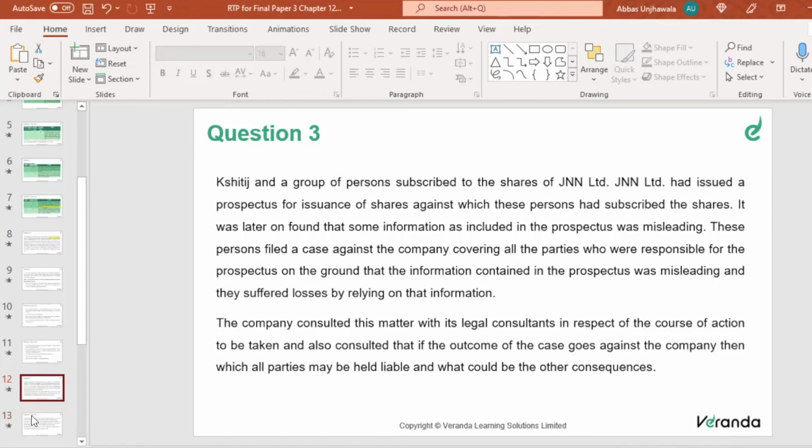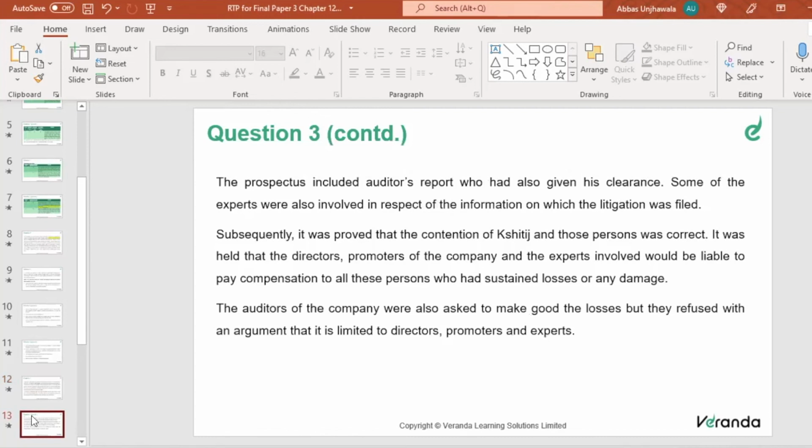These persons filed a case against the company, covering all the parties who were responsible for the prospectus, on the ground that information contained in the prospectus was misleading, and they suffered losses by relying on that information. Facts are very clear. The company consulted its legal consultant in respect of the course of action to be taken, and also consulted what happens if the outcome of the case goes against the company, whether all the parties may be held liable, and what would be the other consequences. The prospectus included the auditor's report, who had also given his clearance. Some of the experts were also involved in respect of the information on which the litigation was filed. Subsequently, it was proved that Kshitij's contention was correct.